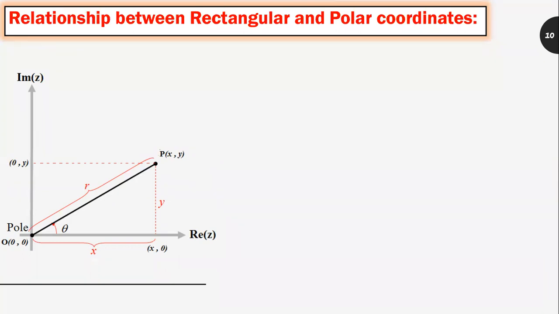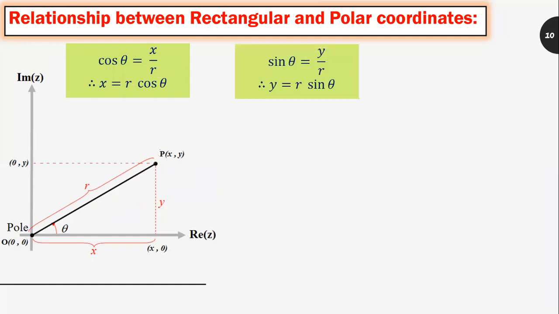There is a relationship between the rectangular and the polar coordinates. If you see the diagram properly, from the diagram I can write cos theta is equal to x divided by r, that is the adjacent side upon the hypotenuse. Therefore, x is equal to r cos theta. Similarly, sin theta is equal to y by r, that is the opposite side upon the hypotenuse. Therefore, y is equal to r sin theta. Modulus of z is equal to r is equal to under root of x square plus y square, which we have seen in the previous slide, and theta is equal to tan inverse of y by x is there.